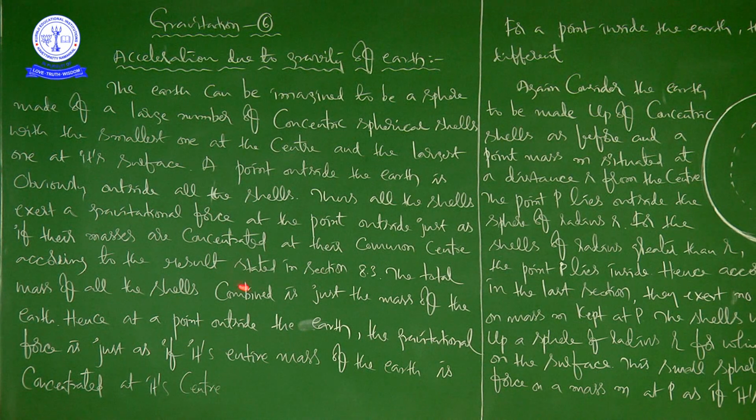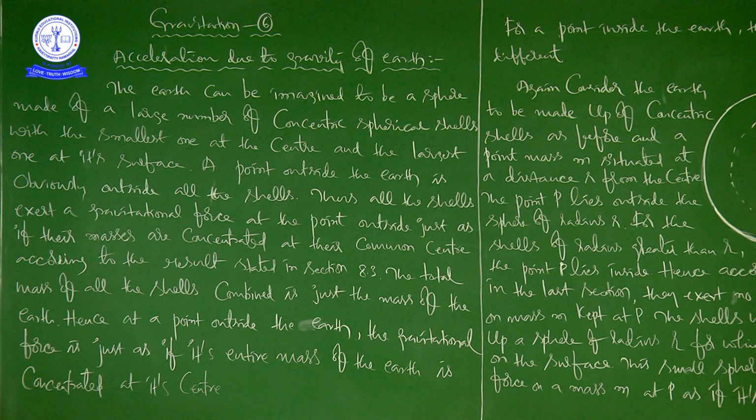According to that result, the total mass of all the shells combined is just the mass of the earth, right? You are able to imagine this, I think. Because each shell has a certain amount of mass, and when you take this spherical shell, you are taking only this part of the mass.